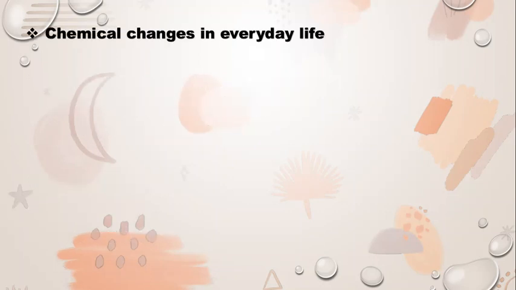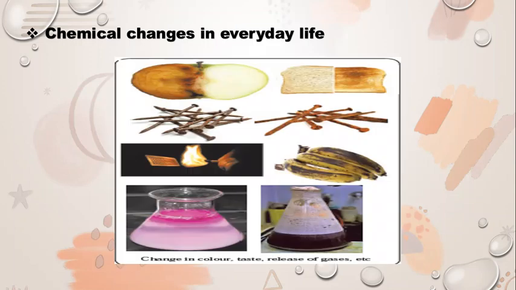Let's start with the chemical changes in everyday life. Children, in chemical change, the composition of original substance changes to form new substance with different composition and properties. For example, ripening of mango, darkening of cut apple, rusting of iron nail, ripening of banana, etc. Likewise, we can also see the change in color, taste, release of gases as well. And such characteristics, observations are perceived during a chemical change.